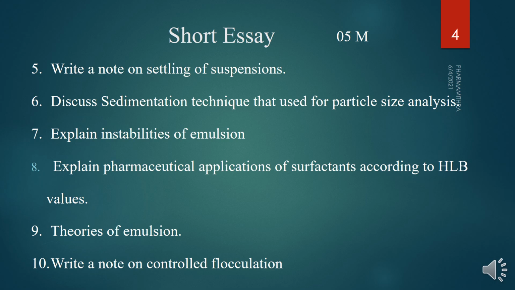So based on the HLB value, we can tell which type or category the emulsion belongs to. If the HLB value is from 9 to 16, we can tell it is an oil in water emulsion. If it is from 3 to 8, we can tell it is a water in oil emulsion. Sometimes we can see a combination of emulsifying agents also. So this emulsifying agent combination is used based on Bancroft's law.